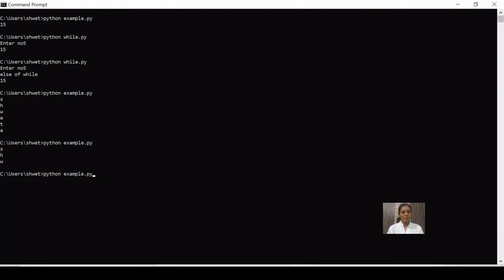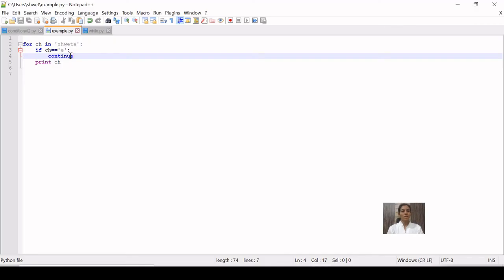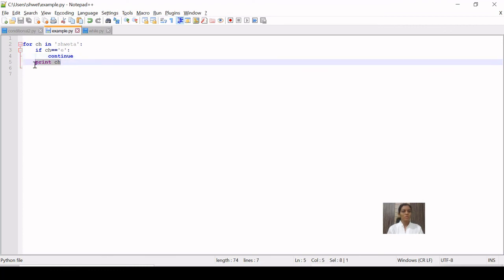I am not making any other changes. So SHW, the E part is not printed, then TA, because at E we have skipped the print statement. As soon as E is found, it will not execute the following lines of the for loop, and the control will go back to the next iteration. So T and A will get printed.